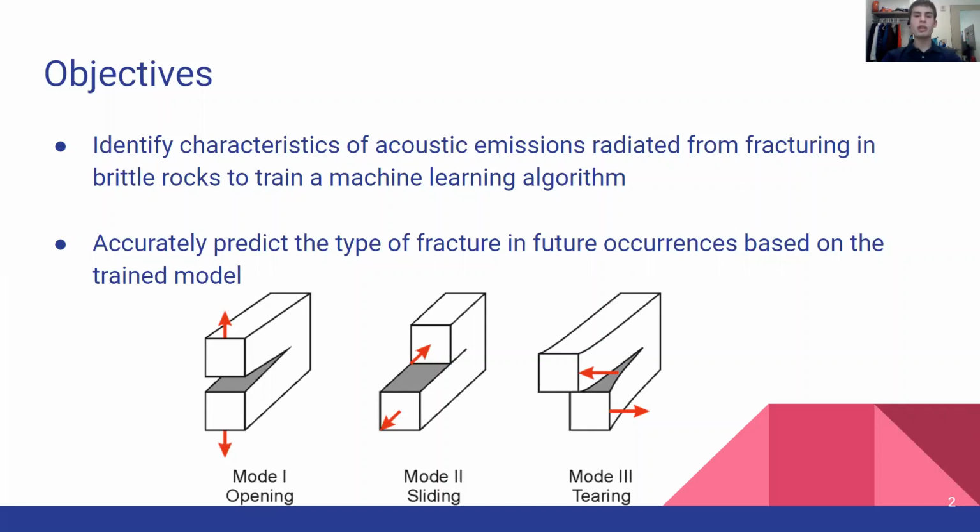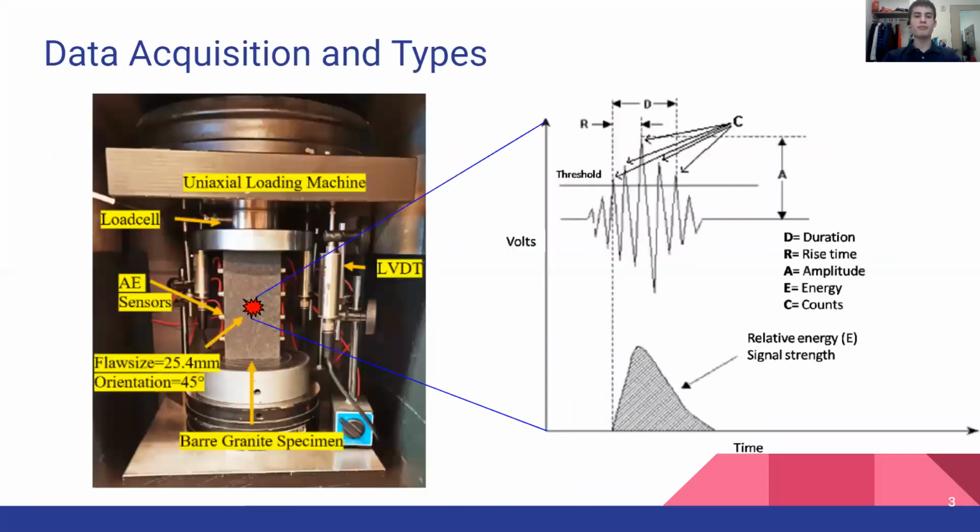The reason we want to be able to predict the fracture modes is to be able to determine in which way brittle fracture will occur. Different fracture types can lead to different failure modes, and predicting how it will fracture can help determine how to support the material in order to prevent failure.